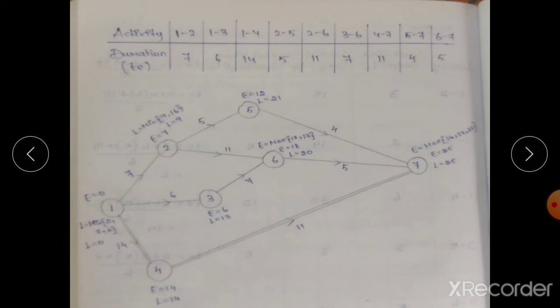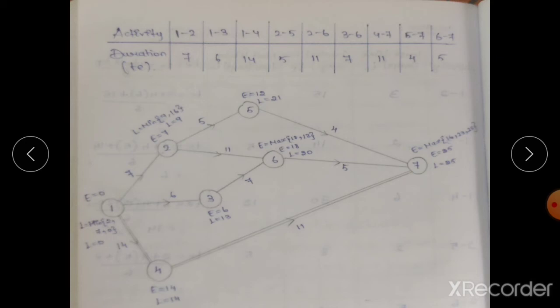Now we have to come with the critical path. The second subdivision is over. The second subdivision is your expected duration of the activity. The first subdivision is draw the network. So two subdivisions are over. We have to come with the third subdivision. We have to find out the critical path. For that critical path we have to come with the E value and L value.